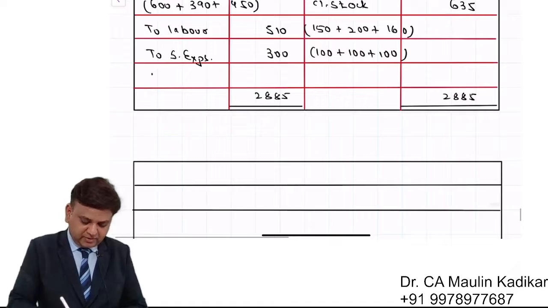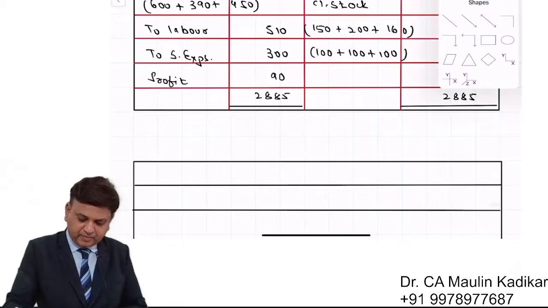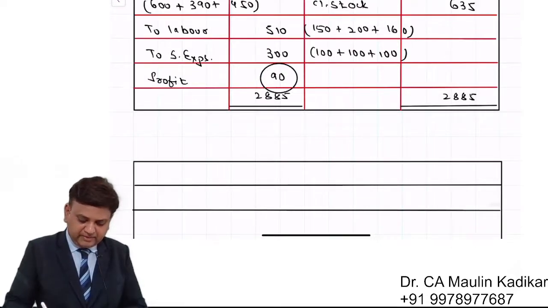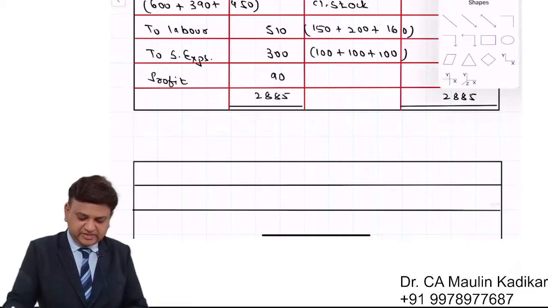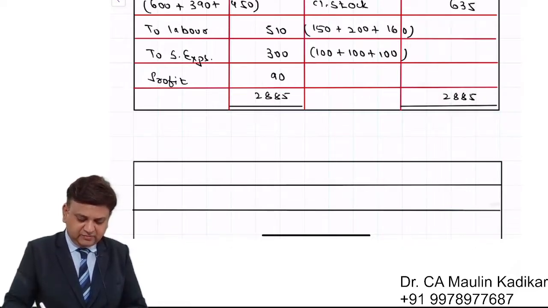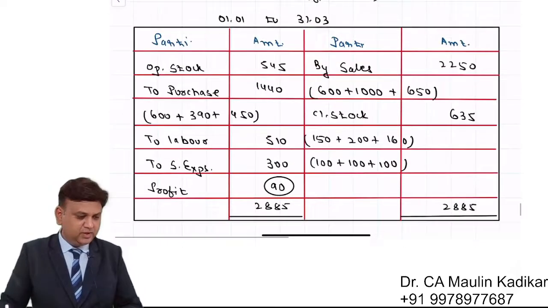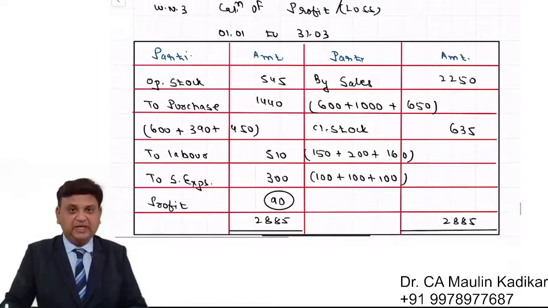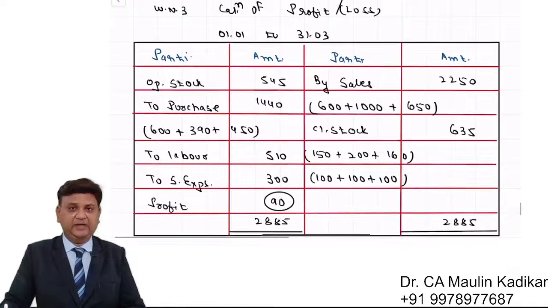So that is a profit of 90. If at all you keep the opening balance of the P&L account on the credit side, that is also acceptable. In that case, you will have the opening balance of 1439, and the profit of 90 would be added to compute the closing balance.